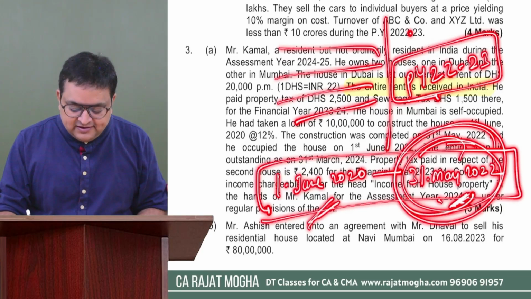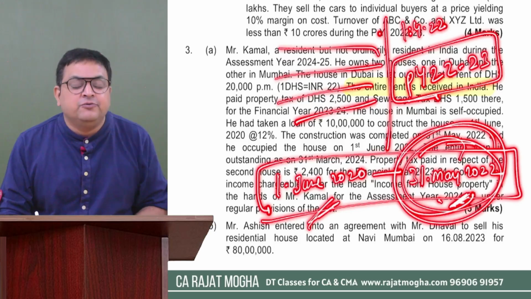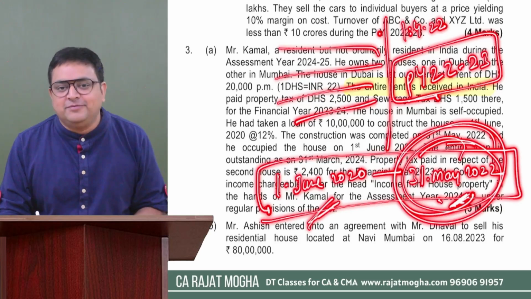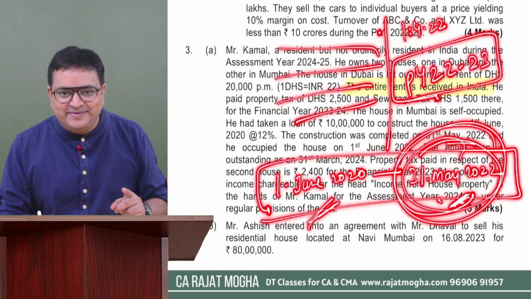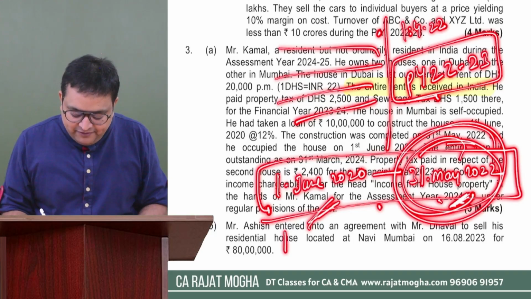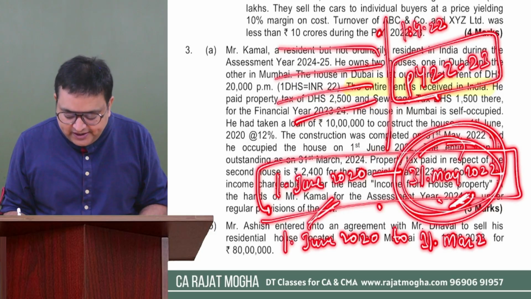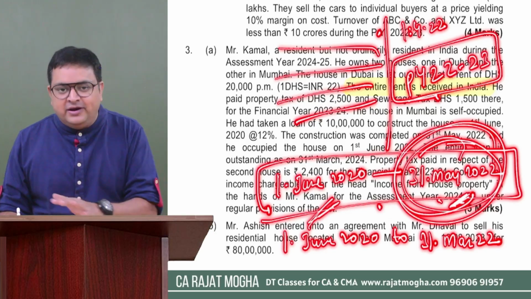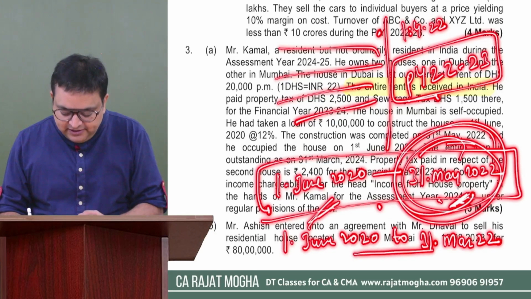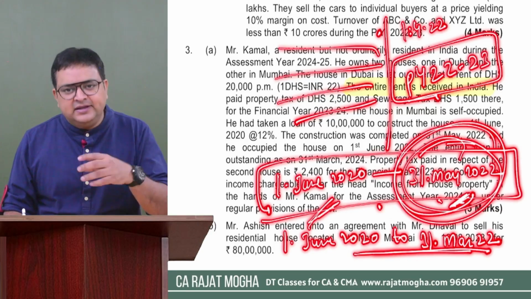So this year is starting from 1st April 2022, right? So before that, it would be which date? 31st March 2022. Got it? Are you able to recall your provisions of pre-construction period? So the pre-construction period would be from 1st June 2020 till 31st March 2022, right? And are you all clear with this period? Then you can compute the number of months which fall under this particular period, and then you can calculate the interest.